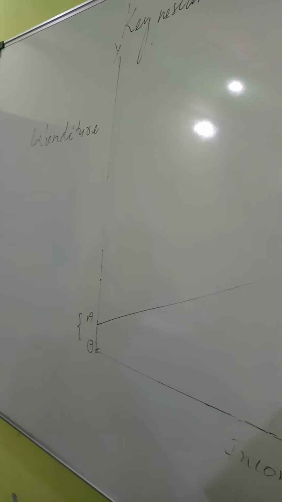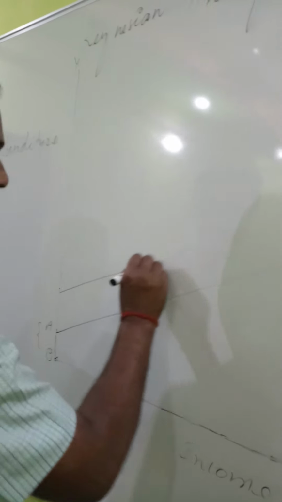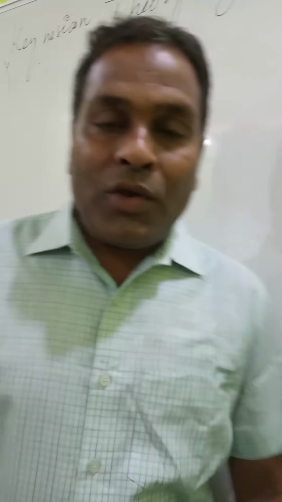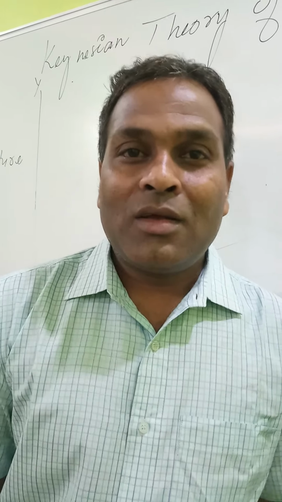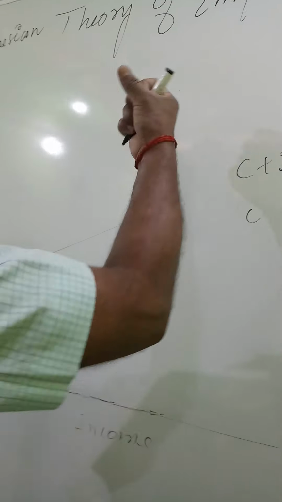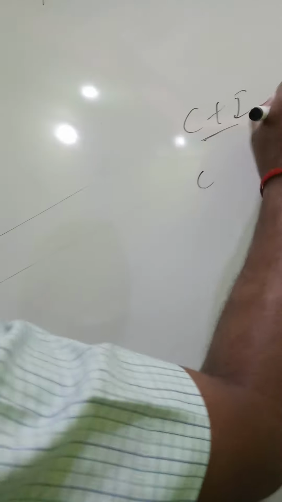When we add the investment expenditure to the consumption, this line will surely shift to a higher level, shown as C plus I. Now, we raise the question: which type of investment is added to the consumption expenditure? Do you know? We have taught you earlier. Yes, autonomous investment is added to the consumption expenditure. Therefore, this consumption line has shifted to a higher level, shown as C plus I.